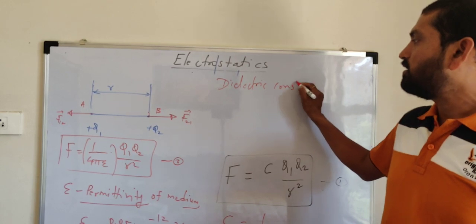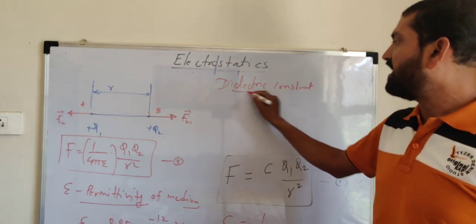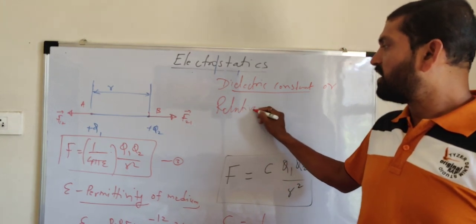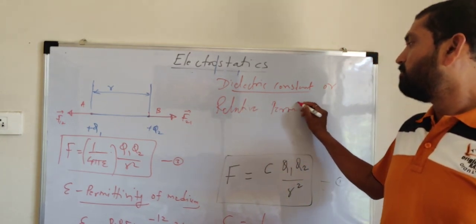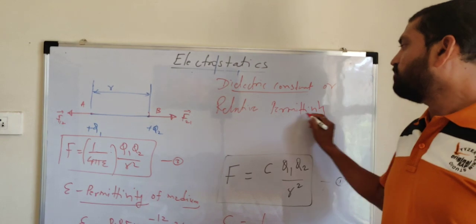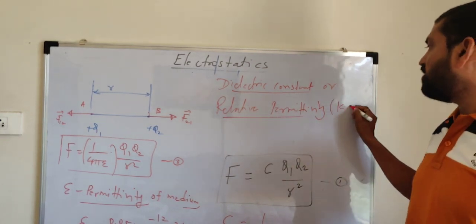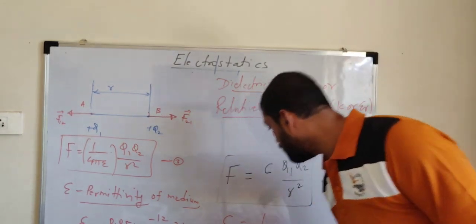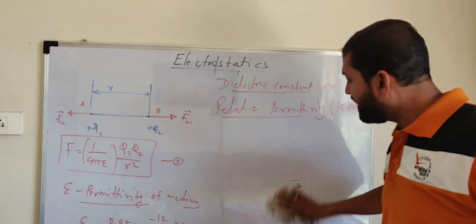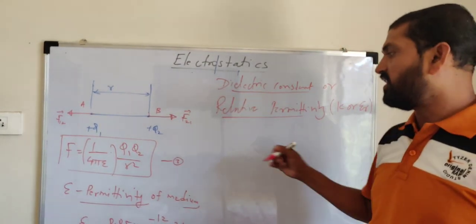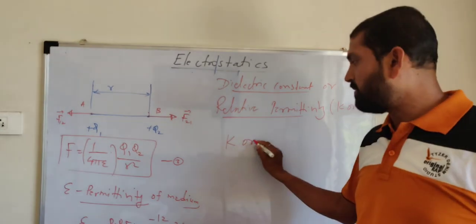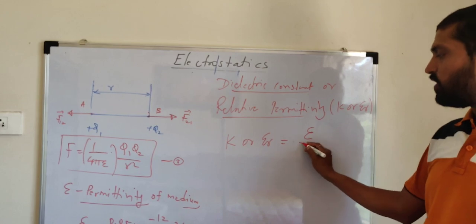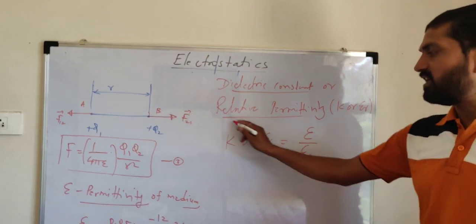Dielectric constant, also called relative permittivity. The symbol is generally K or epsilon suffix r. So what is this dielectric constant or relative permittivity? It is denoted with the symbol K or epsilon suffix r, and is defined as the permittivity of a given medium to the permittivity of air medium.